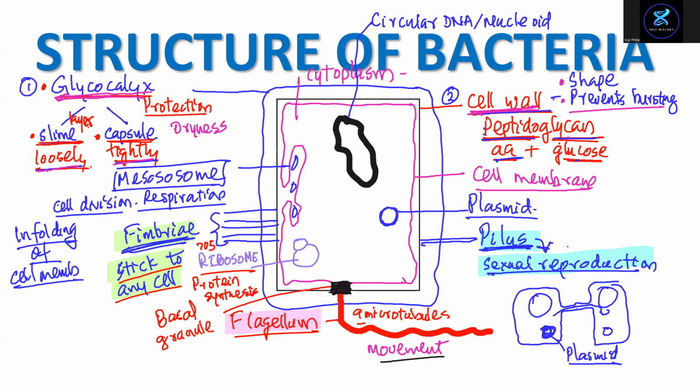Slime layer is loosely stuck on the cell wall. Capsule is tightly stuck on the cell wall. It's for protection, mainly from dryness.